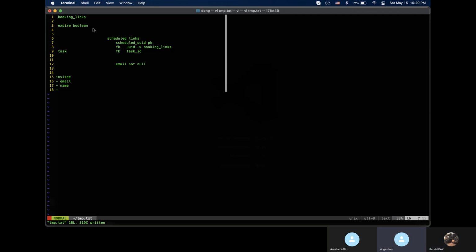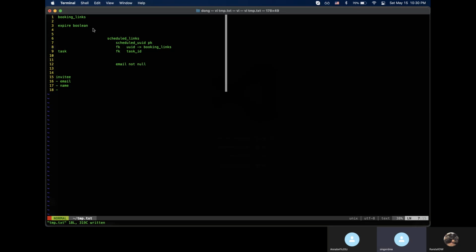No, you cannot delete it. Let me give you an example. I create a link, it expires on booking, and another person books it. So expire on booking, so this expired becomes true, right? But you still want to hold on to it, because now you generate a scheduled link, and the user still needs this scheduled link to be able to cancel or reschedule. If you deleted the original link, the user will never be able to cancel or delete it.